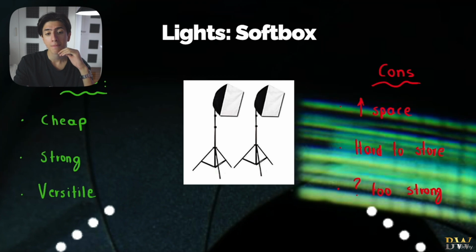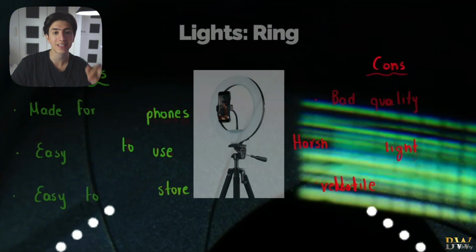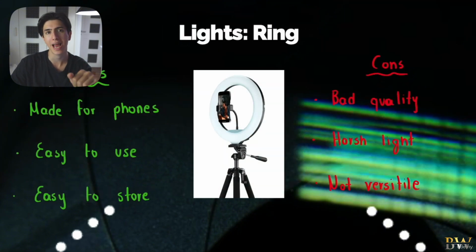And finally, because usually if you buy cheap softbox lights, they won't be able to dim down, right? Perhaps they're too strong for your setting. But my recommendation is for you to absolutely go ahead and buy softbox lights. And I would actually say that softbox lights are better value for money than ring lights, which are very, very common nowadays, especially in the smartphone videography era.